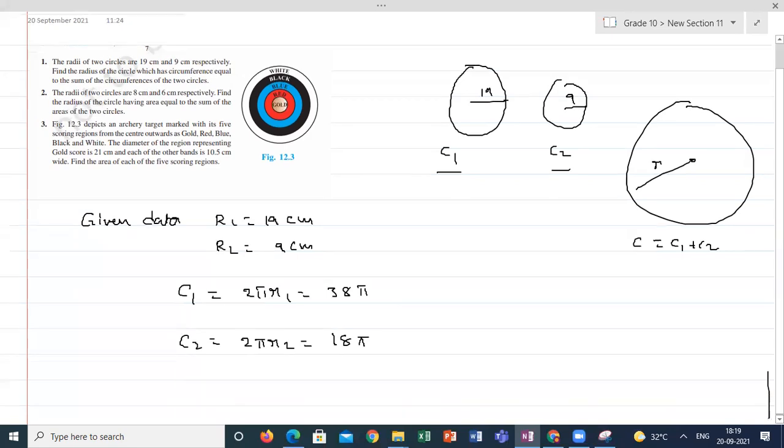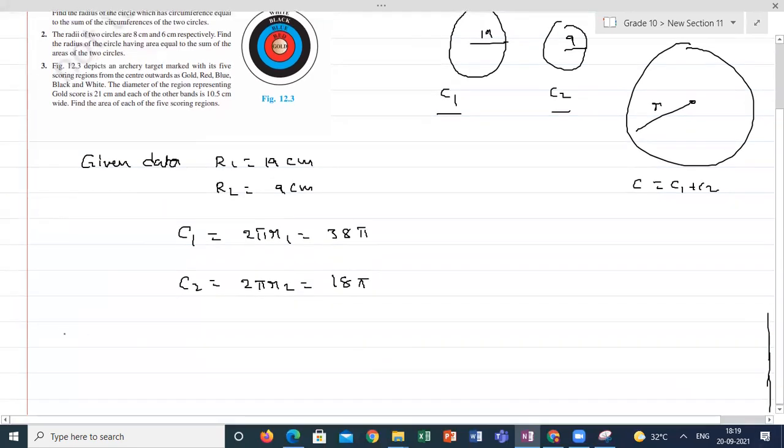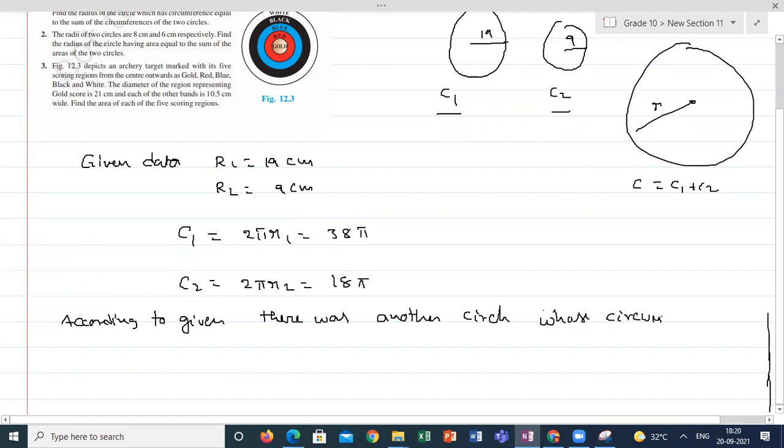According to the given data, there was another circle whose circumference was the sum of C1 plus C2.